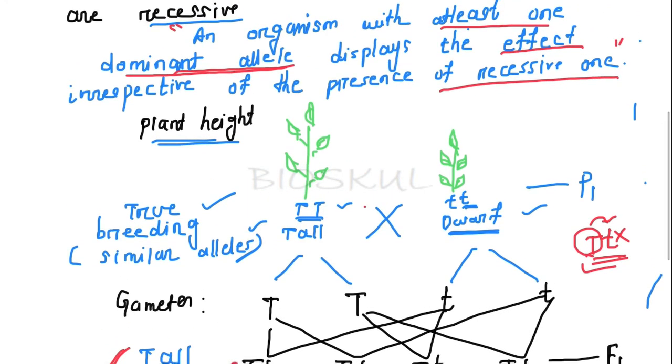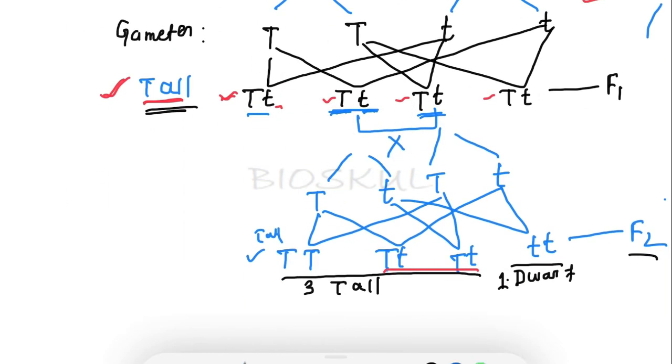what it says is, an organism with at least one dominant allele will display the effect irrespective of the presence of the recessive one. So here there is the presence of one dominant allele. If one dominant allele is present in the organism, then that dominant allele will express its character irrespective of the presence of the recessive one.